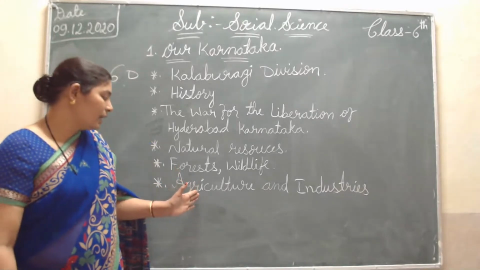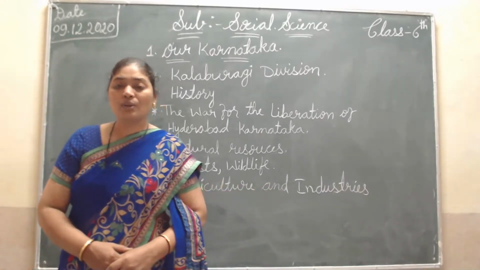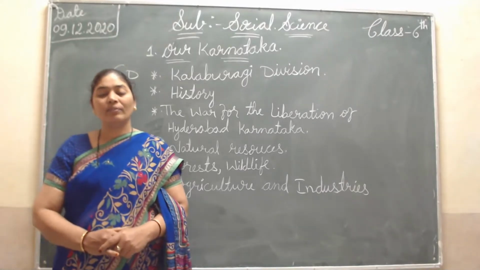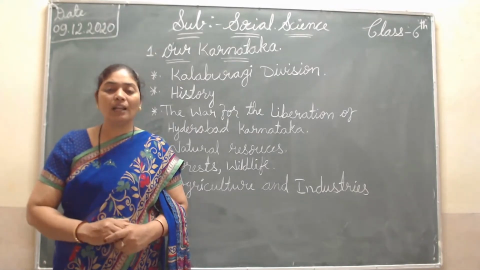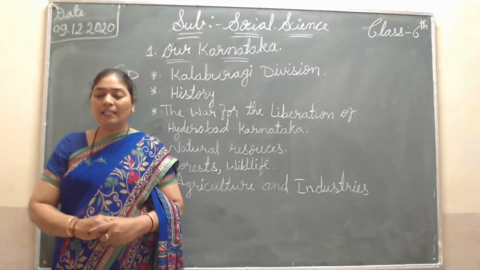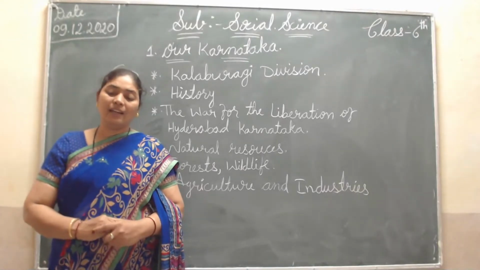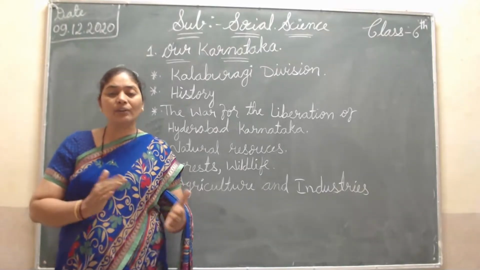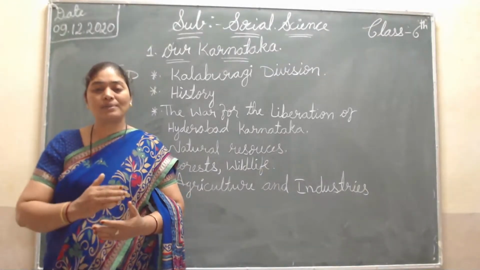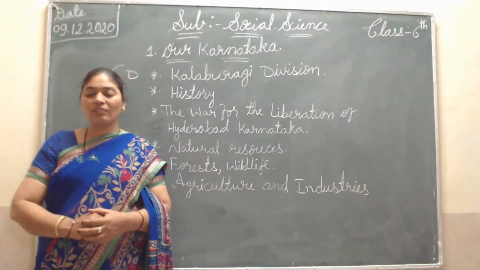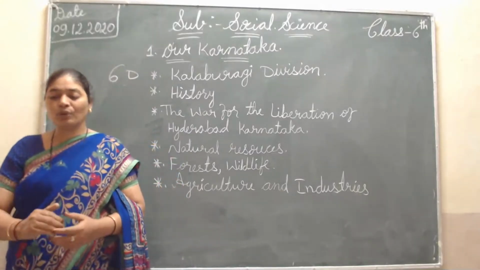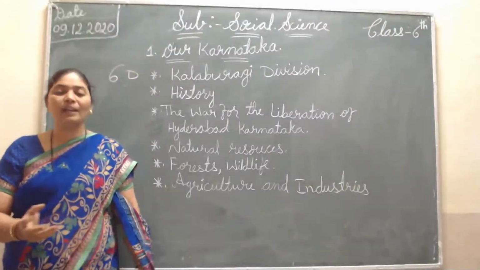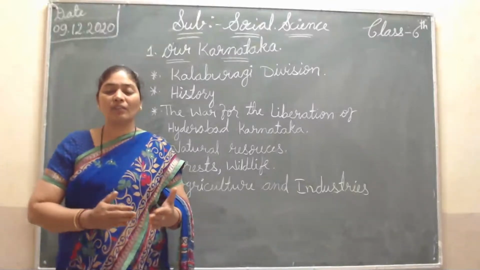Then agriculture and industries. Agriculture is the main occupation in the Kalaburagi division. The average rainfall is less here, and crops are grown according to the rainfall. As the average rainfall is less, the division is often prone to drought. Here rainfall is less, that's why droughts come again and again.